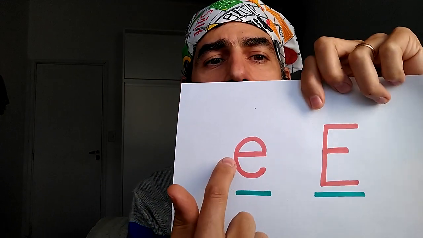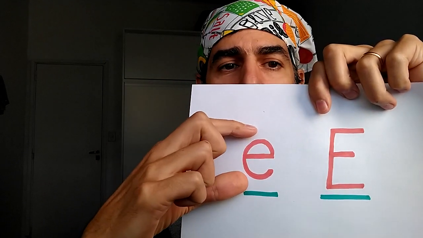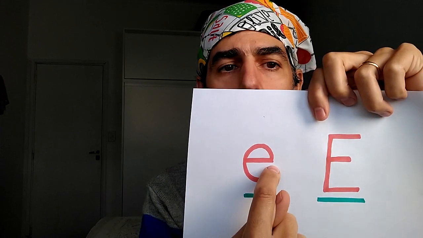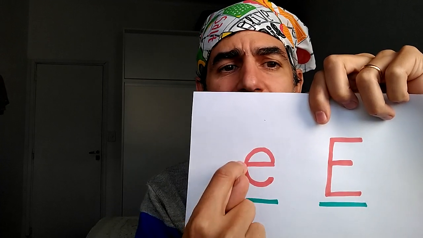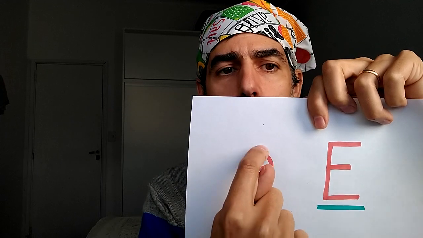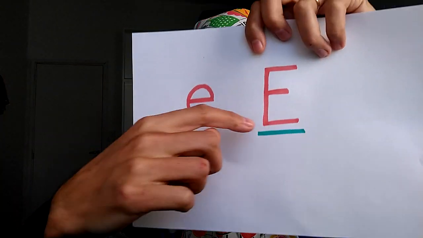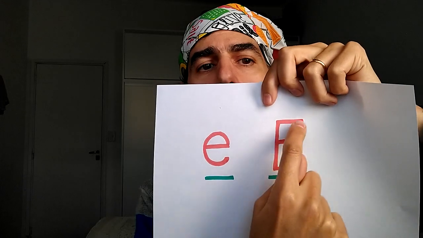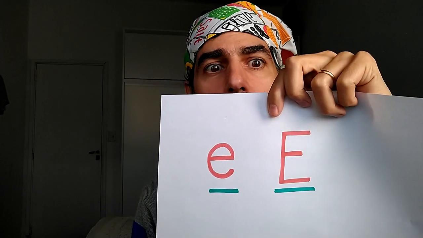Wow, E sound is very easy to draw. Look, the little E, it's a short letter and we start in the middle. We go. It's kind of a circle, but we don't get to the end. And the big E for Ernest and Elliot and all the names you know with E is a tall letter. We start at the top and we go down 3 lines. Quite simple, isn't it?